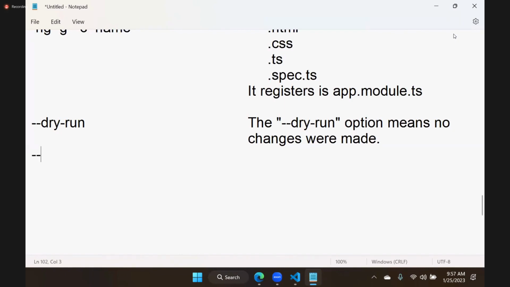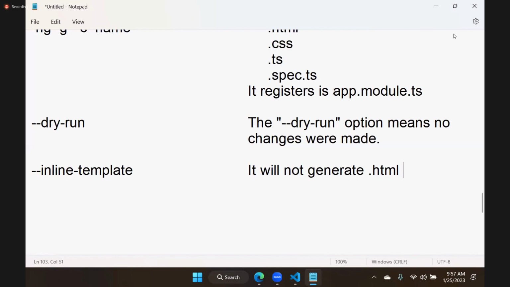Another option you can put is called inline template. If you put this option, it will not generate the .html file. That means inline template means you are telling it that the markup I will keep inside the TS only. Then how many files will it generate now? 3 files. Test file is compulsory. It will generate the TS file, the CSS file, and the test file, the spec file. 3 files are going to be generated.